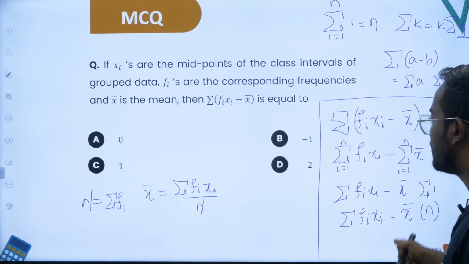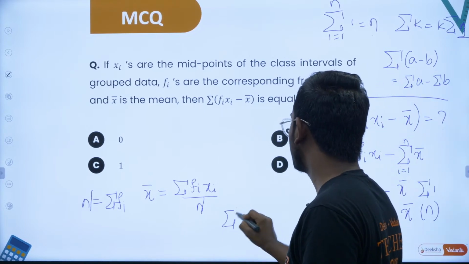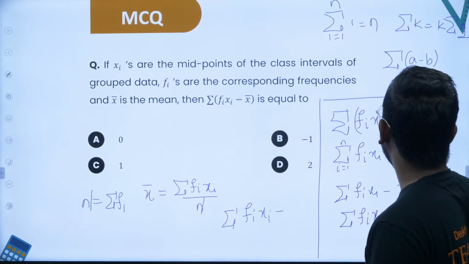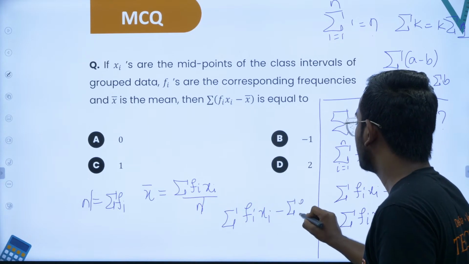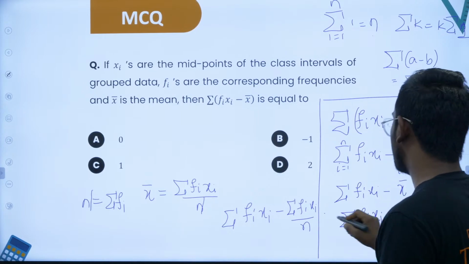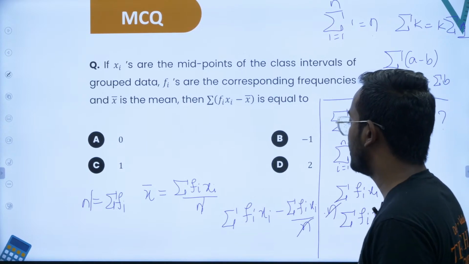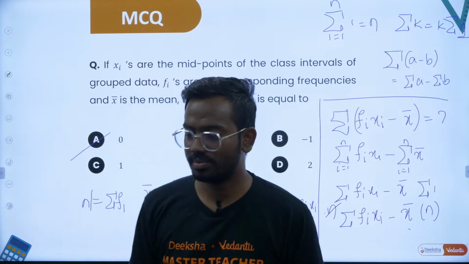Okay, so what is x bar? x bar is basically summation fi xi by n. So I will continue here: this is nothing but summation fi xi minus summation fi xi by n, into n. So you can cancel these two n's, and you will be left with summation fi xi minus summation fi xi, that will be 0. Hope this is clear.